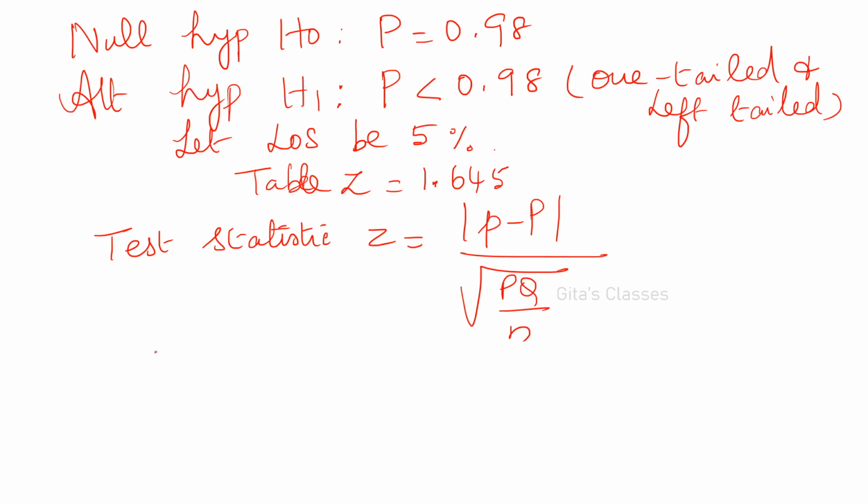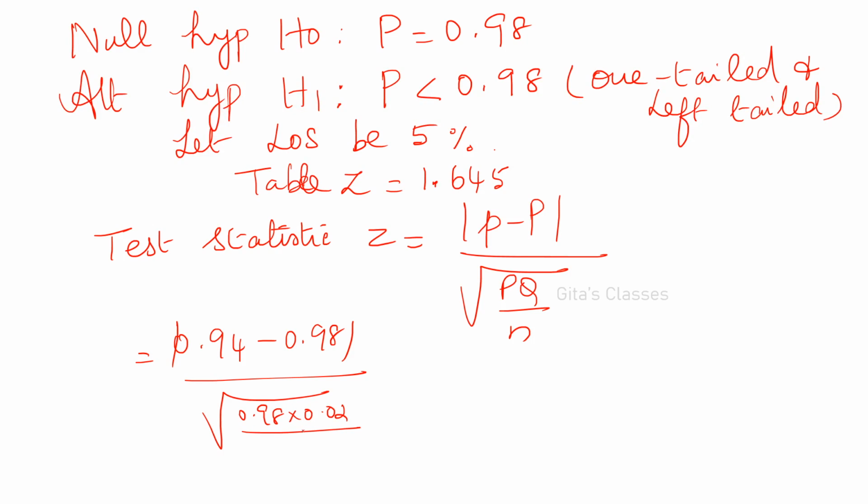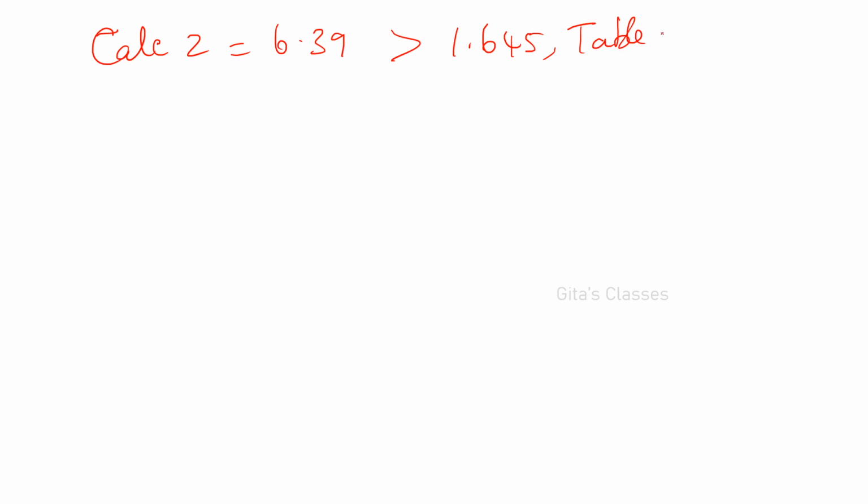When you substitute these values, you will be getting modulus of 0.94 minus 0.98 divided by root of 0.98 into 0.02 divided by n, which is 500. And this value will be 6.39. So the calculated value of Z is 6.39, which is greater than 1.645, which is the table value of Z.